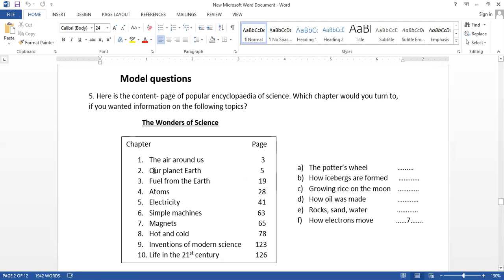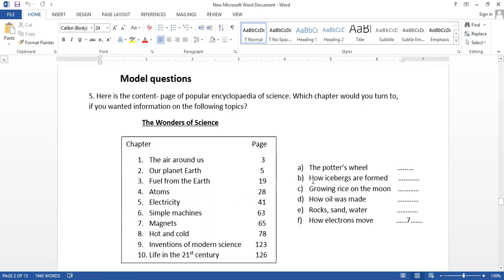Now we can't find any information from here. They are around us, our planet Earth, fuel from the earth, atoms, electricity, simple machines, magnets, hot and cold, inventions of modern science, and life in the 21st century. So, the potter's wheel. What is it? It is a simple machine. So you can go to chapter 6 here.